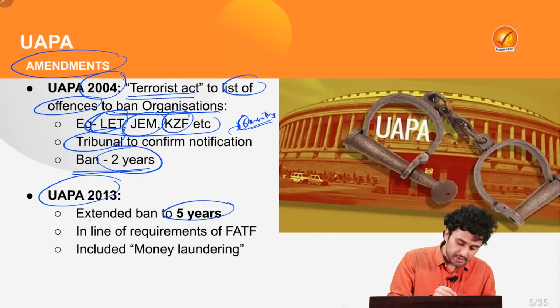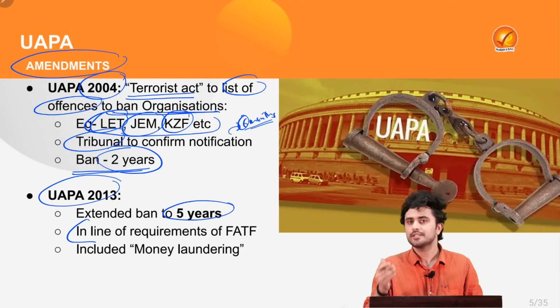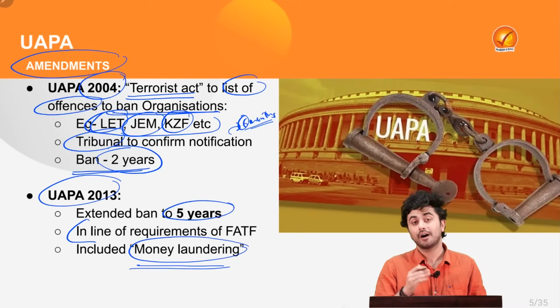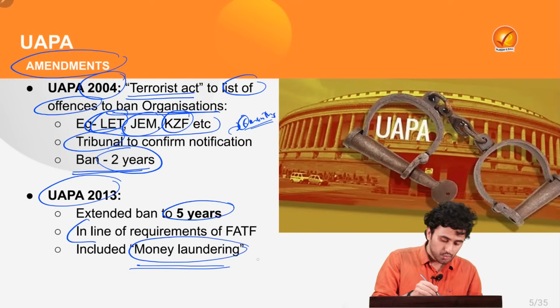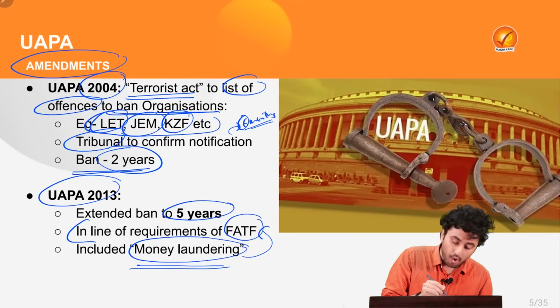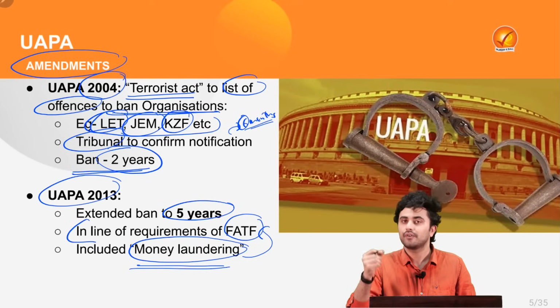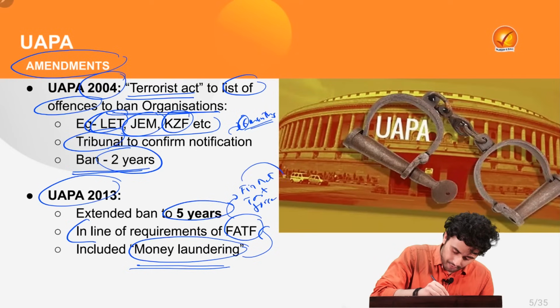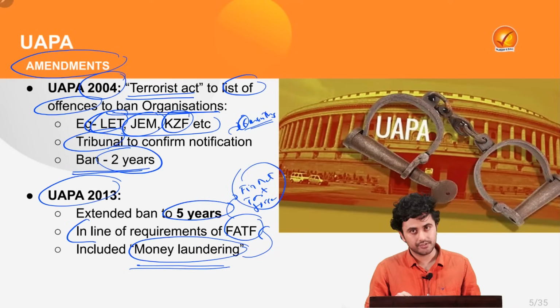Also, the amendment provided several changes, such as including the provision of money laundering under terrorist activity, to keep it in line with the requirements of FATF, or the Financial Action Task Force, of which India is a signatory.